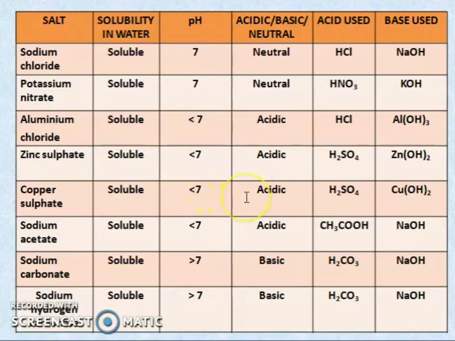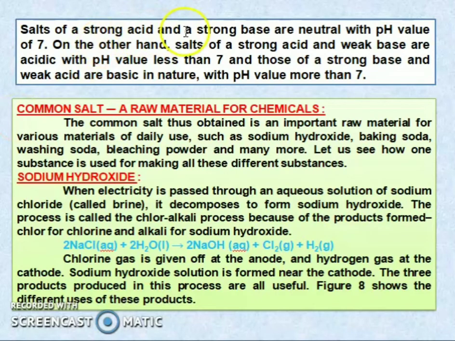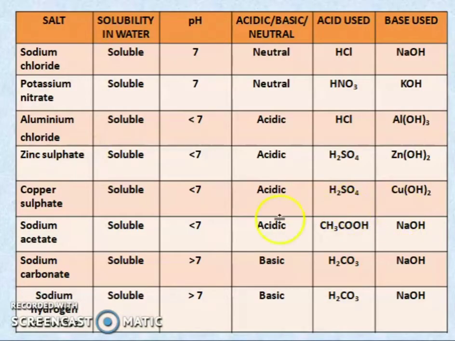Next one is a strong base and weak acid. So that will form a basic one, so the pH value is greater than 7. So that is given in this one. The salts of strong acid and strong base are neutral with a pH of 7, and strong acids and weak bases have a pH value less than 7, that is, they are acidic. This is an example of an acidic salt: sulfuric acid reacts with copper hydroxide. Sulfuric acid is a strong acid, whereas copper hydroxide is a weak base. So they will form an acidic salt.